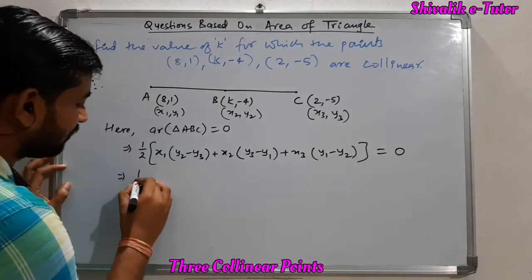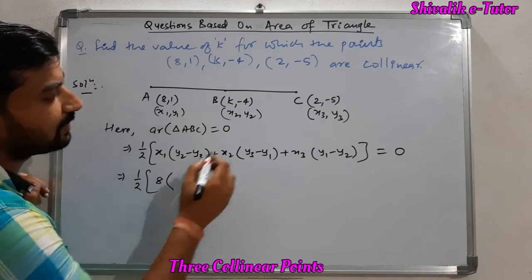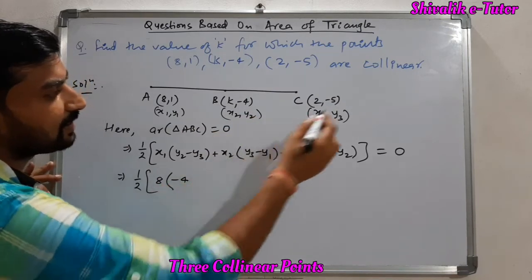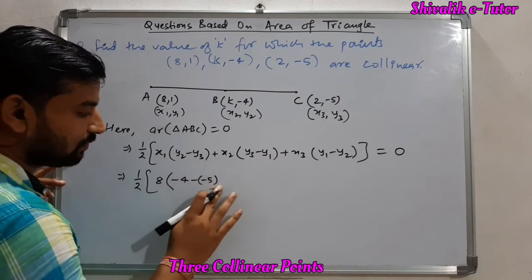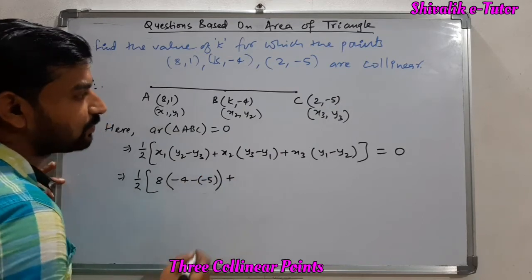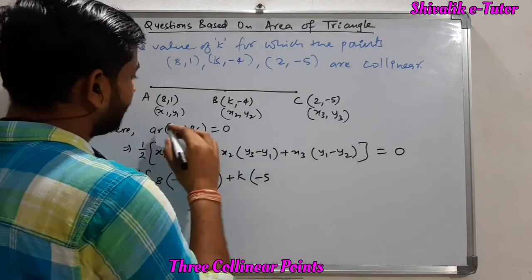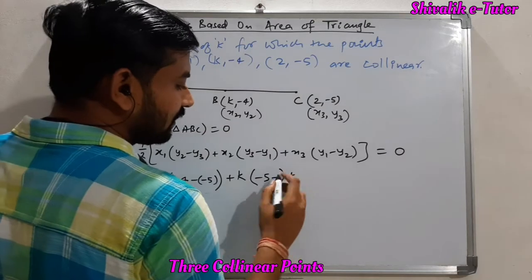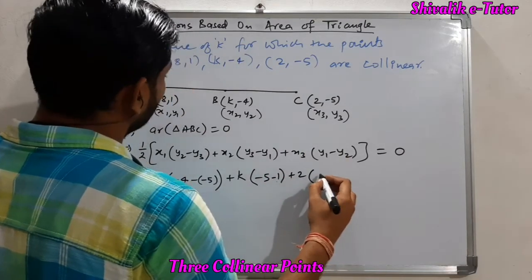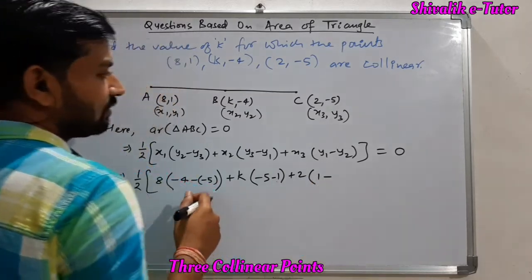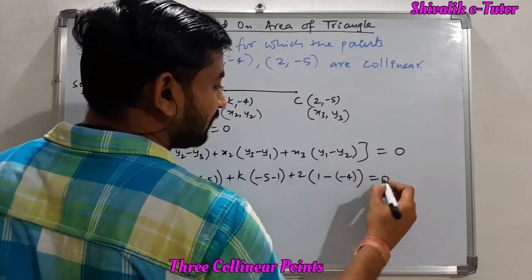So let us substitute the values. Clearly the value of x1 is 8, the value of y2 is -4, and y3 is -5. So this is what we are getting here, plus x2 is K, y3 is -5 and y1 is 1, plus x3 is 2 here, and the value of y1 is 1 minus the value of y2 which is -4. So minus of -4 we have to take here.